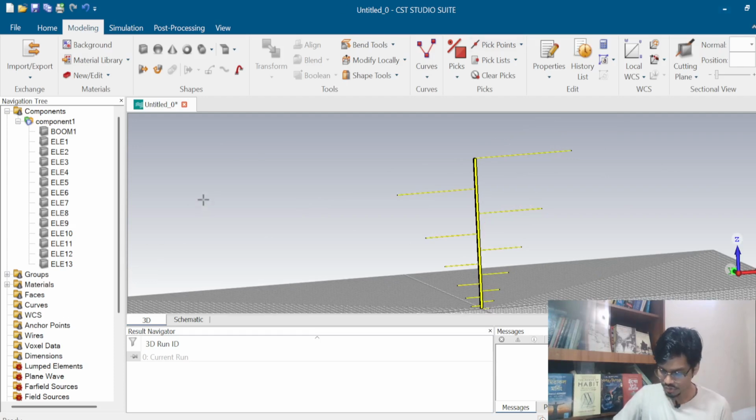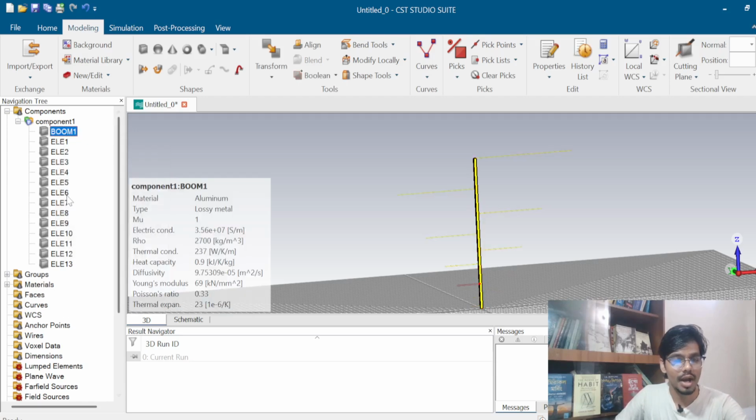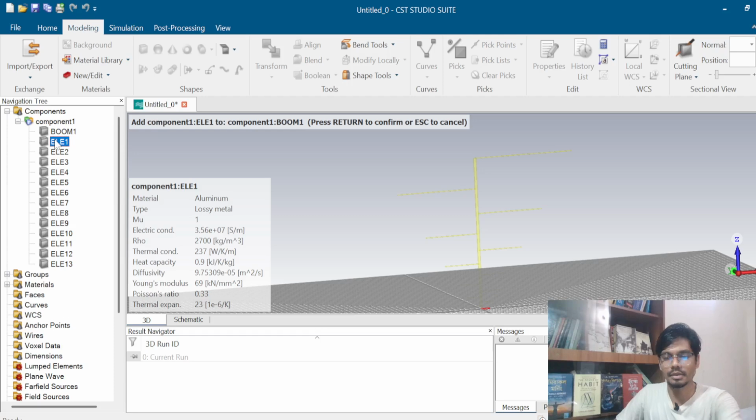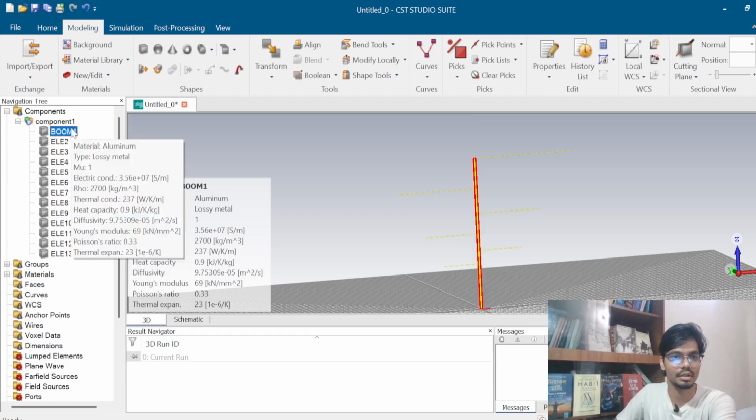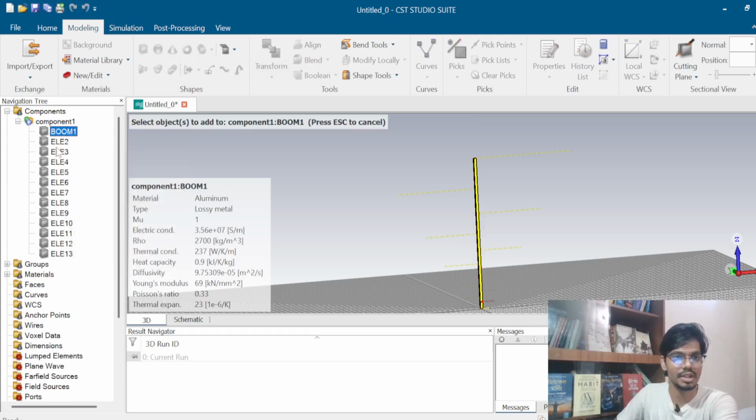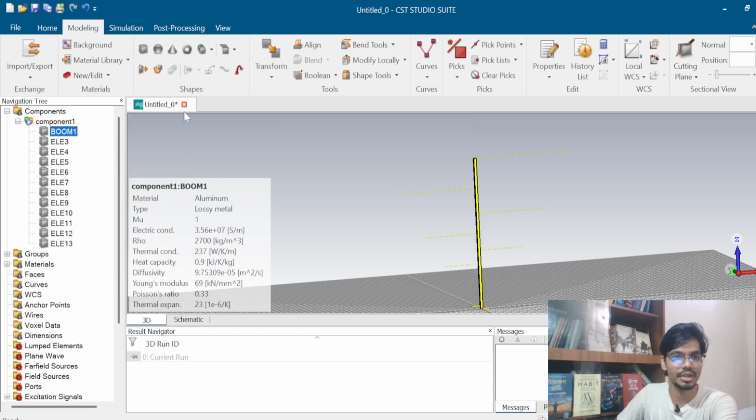Now what I have to do is click boom 1, then go to the boolean, then click element 1, then press enter. Then again go to boolean, then click element 2, press enter.